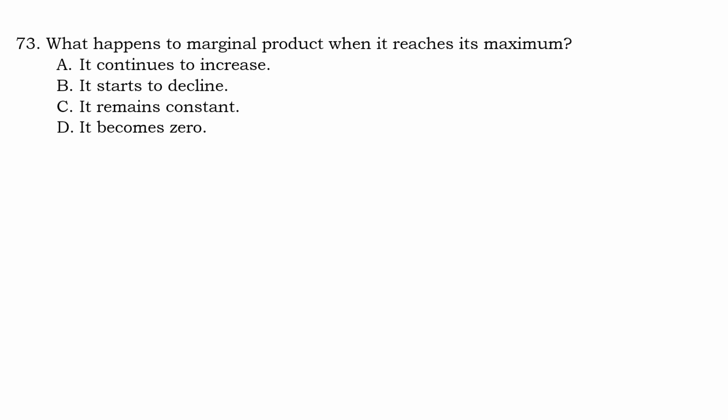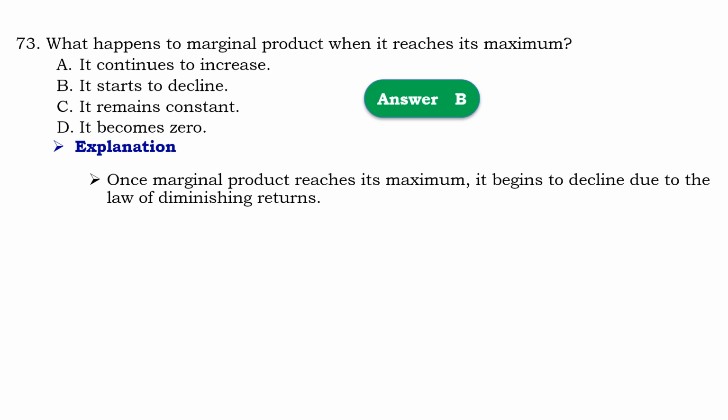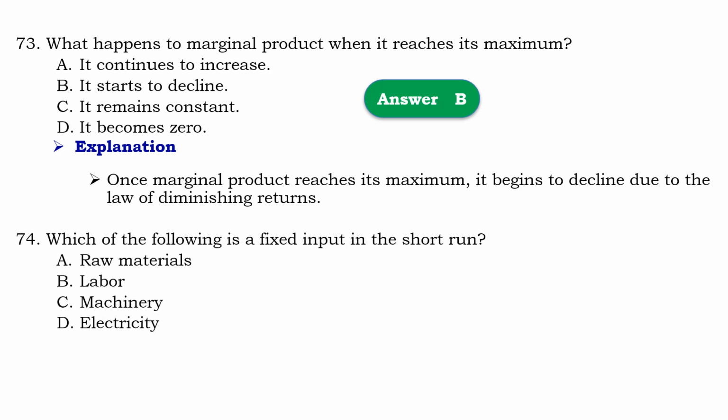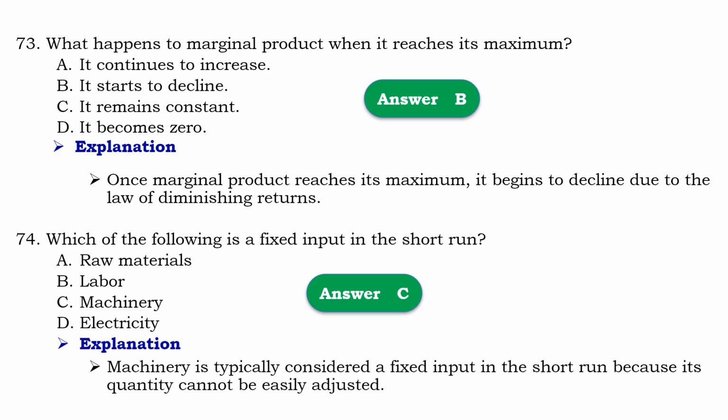So that should be B, it starts to decline. Means that once marginal product reaches its maximum, it begins to decline due to the law of diminishing returns. Question number 74: which of the following is a fixed input in the short run? So that should be C, machinery. Means that machinery is typically considered a fixed input in the short run because its quantity cannot be easily adjusted.